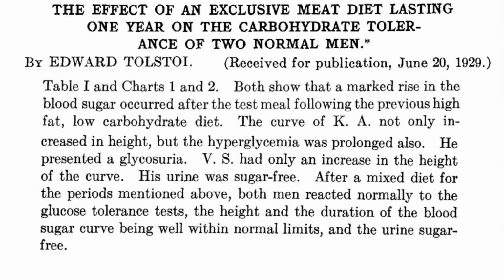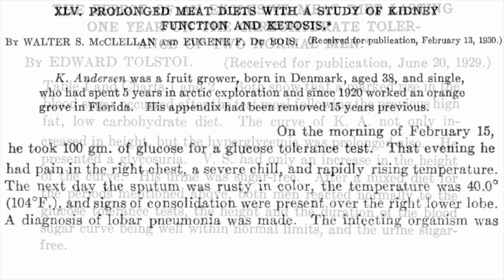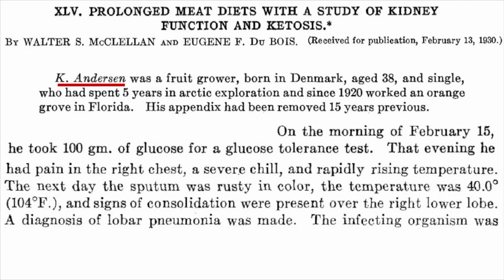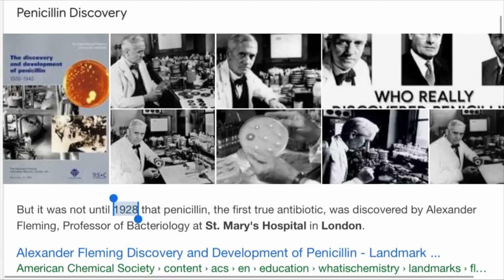Upon the first glucose tolerance test being administered, Karsten Anderson was found to have glycosuria, or the presence of sugar in his urine, which by itself is a symptom of uncontrolled diabetes. This dude was a wreck. A few hours after the first glucose tolerance test, Karsten Anderson developed pneumonia. Now, before you say, oh, it's just a little pneumonia, remember this research was from the late 1920s.